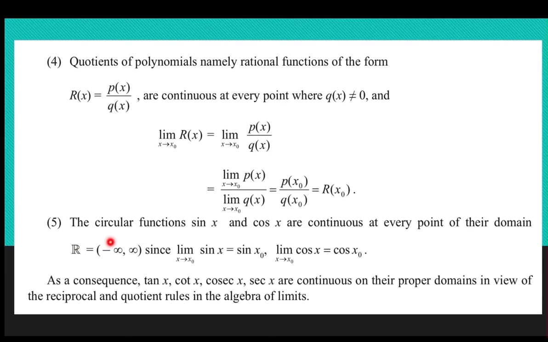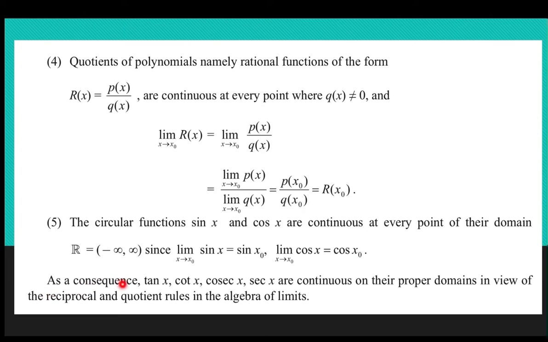And the trigonometrical functions, the circular functions sin x and cos x, are also continuous. In the real number line, minus infinity to infinity, the limit as x tends to x naught of sin x is equal to sin x naught. Similarly, the limit as x tends to x naught of cos x is equal to cos x naught.